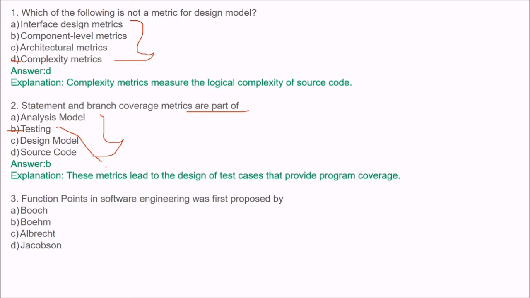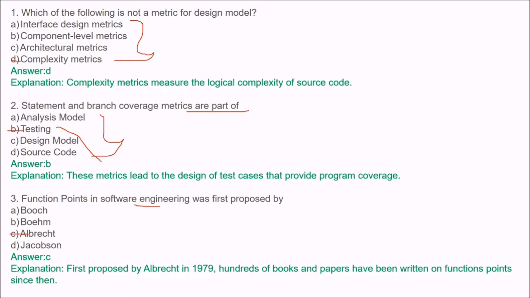So statement and branch coverage metrics is a part of testing because it will give you the test cases. Next is, function points in software engineering was first proposed by? The answer is C, Albrecht, first proposed by Albrecht in 1979. So hundreds of books and papers have been written on function points since then.